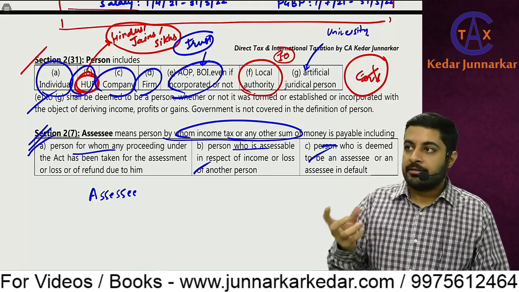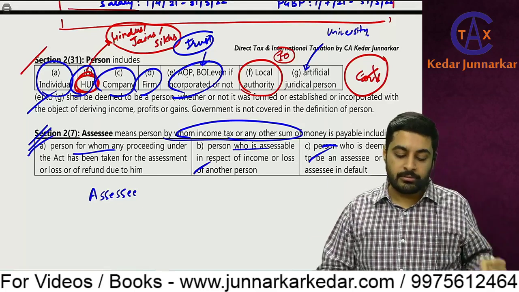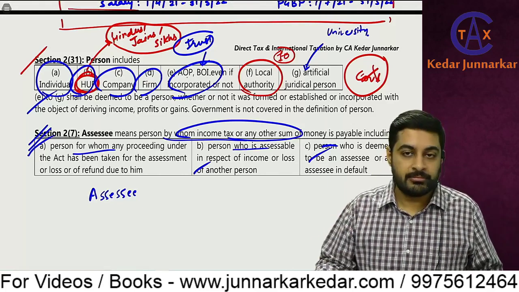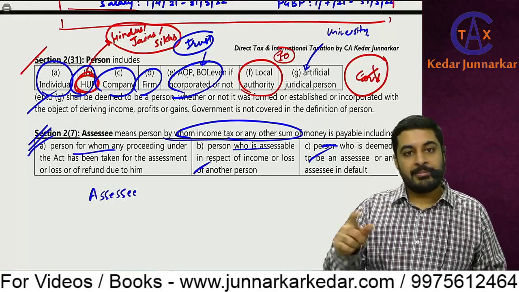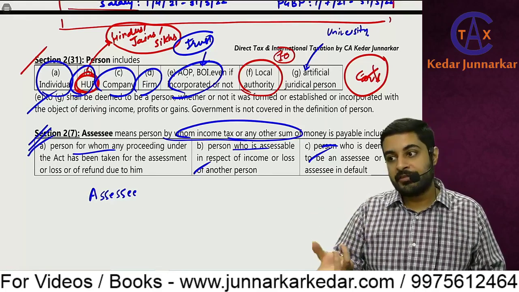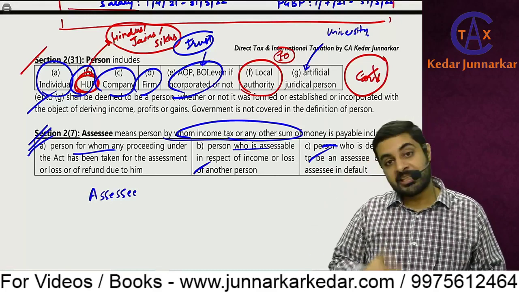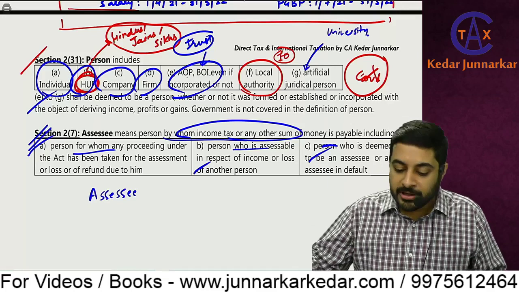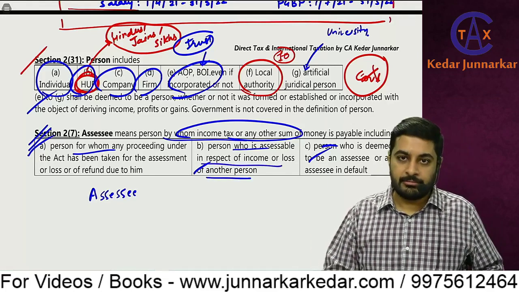Then tax payable in that year is nil, but for an earlier year some assessment is going on, or some loss is there. In case of loss I am not paying tax, but I am carrying it forward. Or in case of refund I am getting tax back, this tax is not payable by me, still I am an assessee. Or a person who is assessable in respect of income or loss of another person.